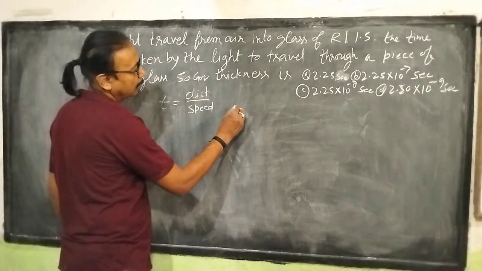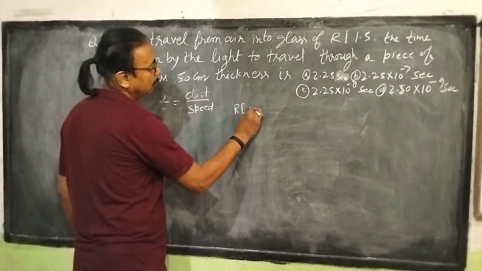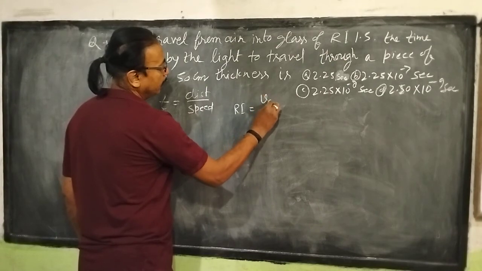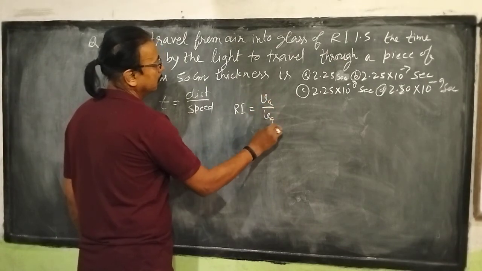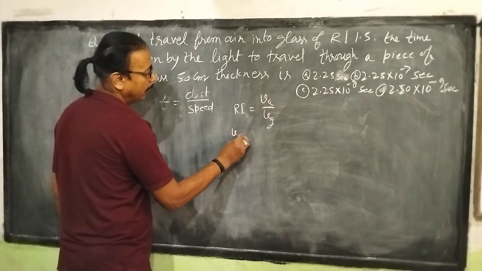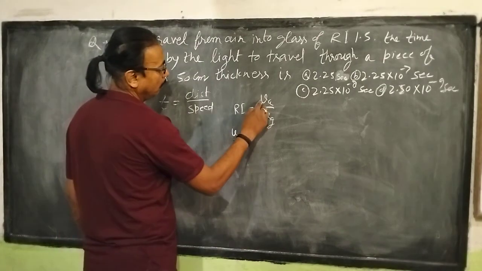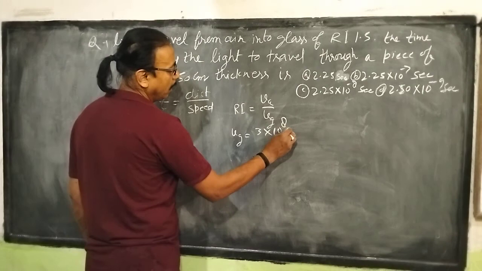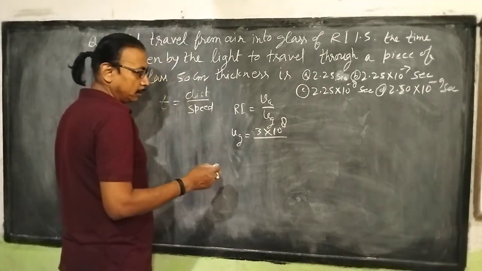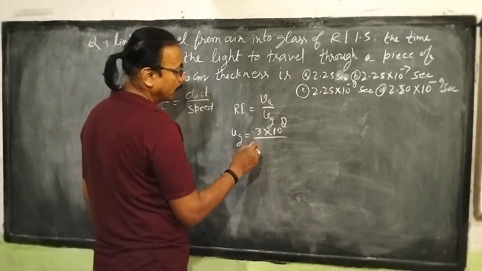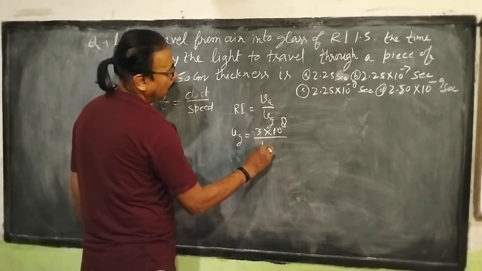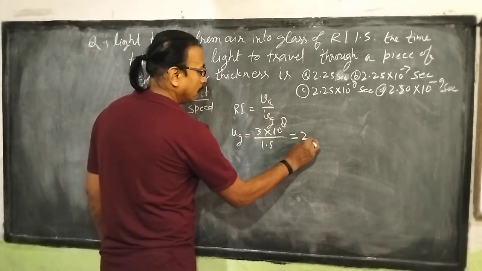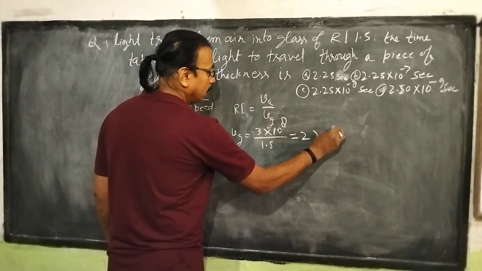We know that the refractive index of glass equals the speed of light in air by the speed of light in glass. Then the speed of light in glass will be the speed of light in air, 3 into 10 power 8 meter per second, approximately taken equal to the speed of light in vacuum, divided by 1.5, and we get 2 into 10 power 8 meter per second.